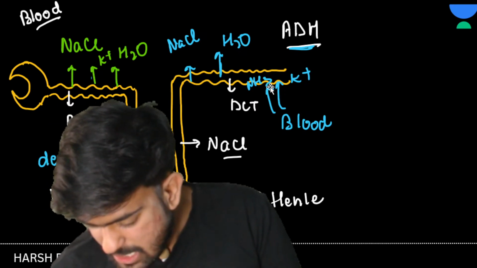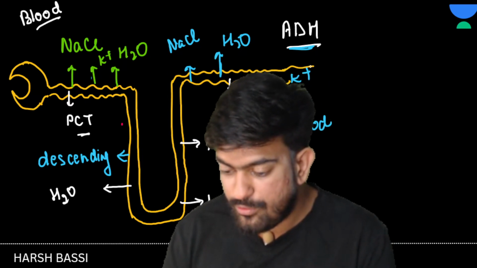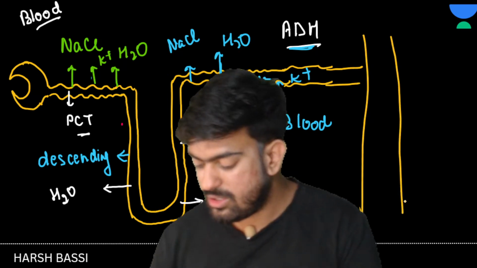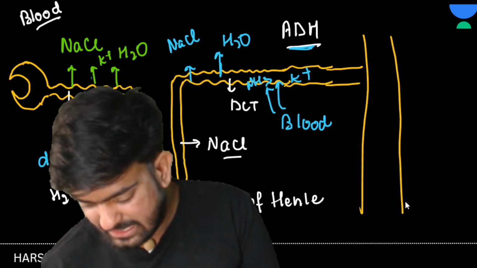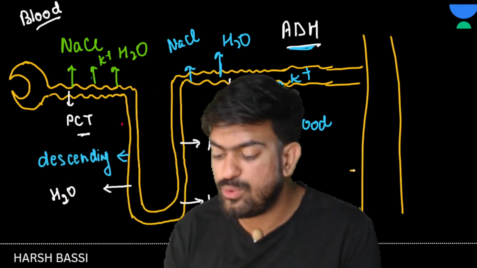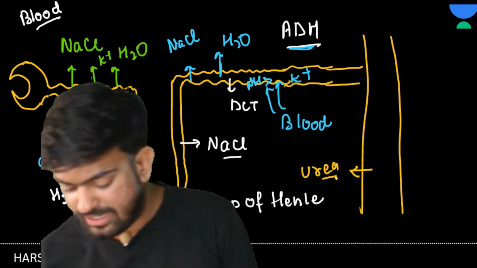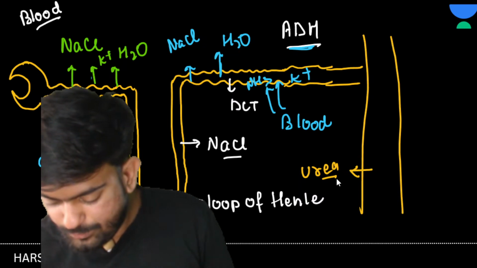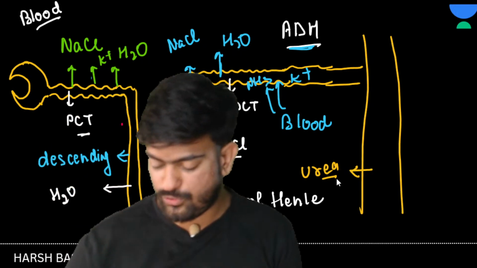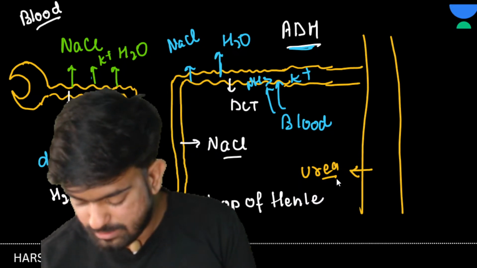Now let's move on. From this DCT, what we will be taking? This DCT will be opening in the collecting duct. Yes or no? And if I talk about the collecting duct, from the collecting duct some amount of urea is reabsorbed. Sir, urea तो हम निकालते थे ना? Sir, we were removing the urea. Yes or no? But why are we reabsorbing it? To maintain the osmolarity. I will be clearing this in a few minutes.